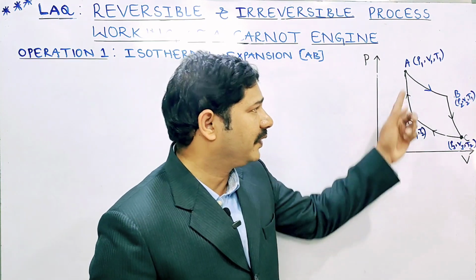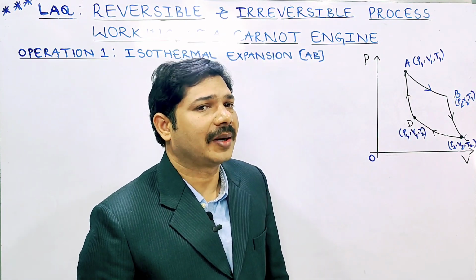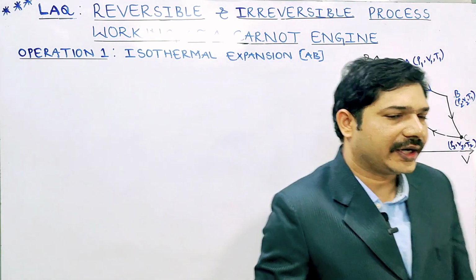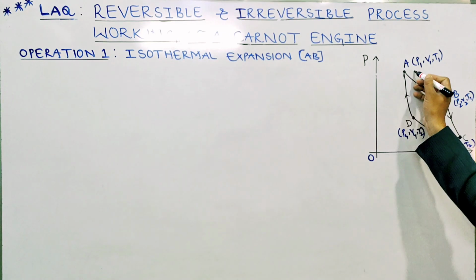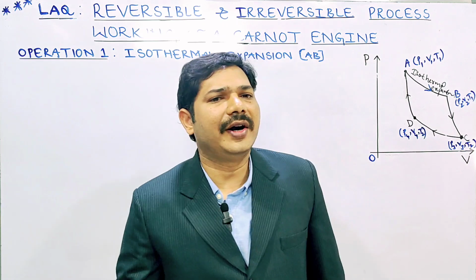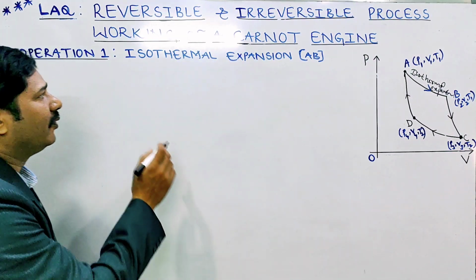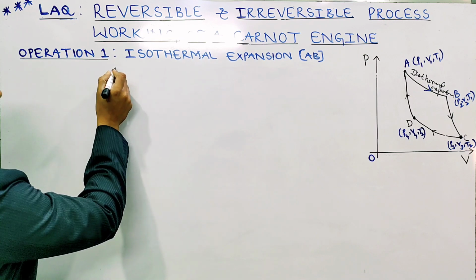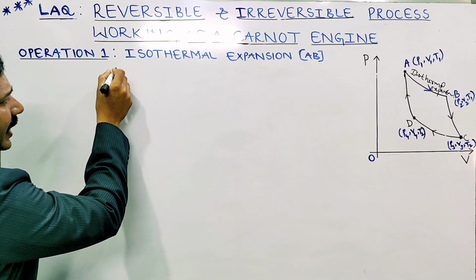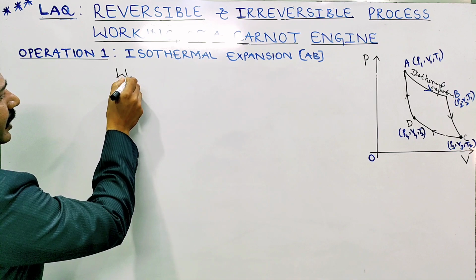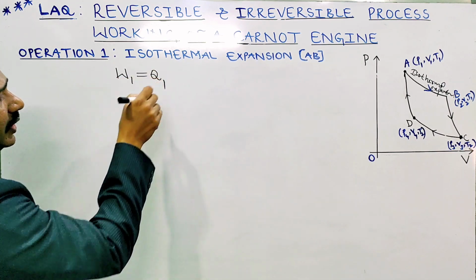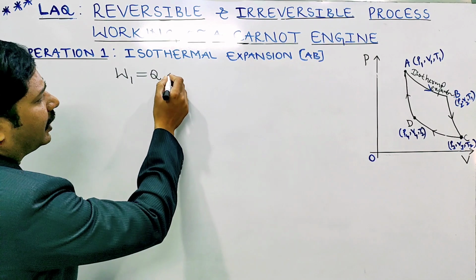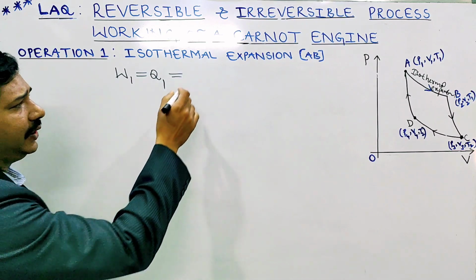So the first one is called what? Isothermal expansion. So we can write here isothermal expansion. The work done, W1, is equal to the heat we supplied, Q1.